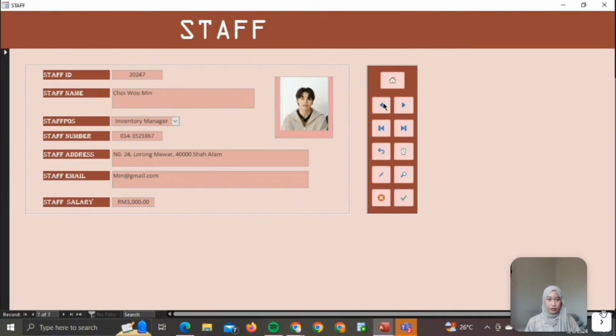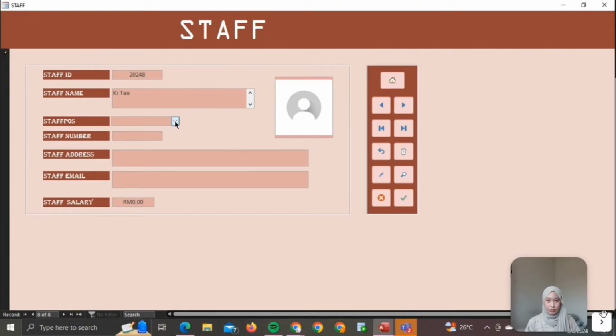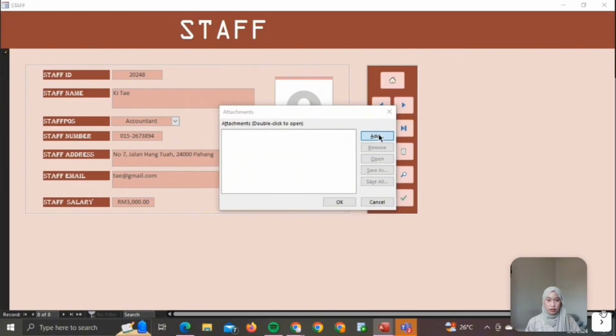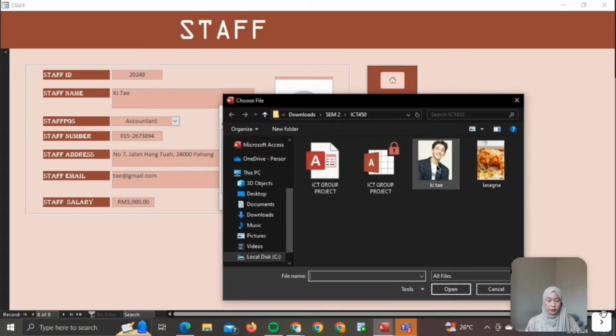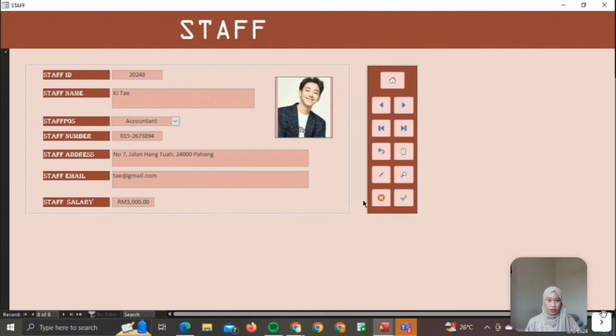Then you can add any record, so we're going to try to do mine. So the staff ID is 0248. Then the phone number, address, email, and then the salary. Then we're going to insert a picture of yourself. So add and pick the picture and okay, the record is saved.